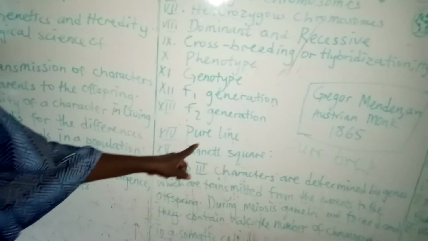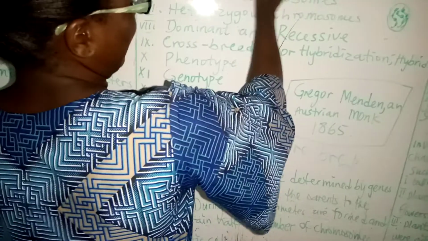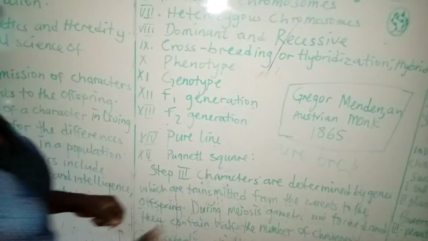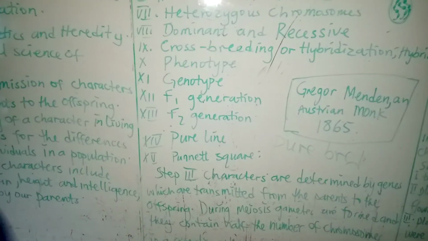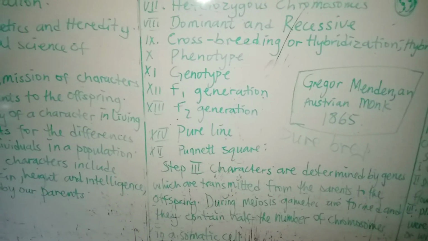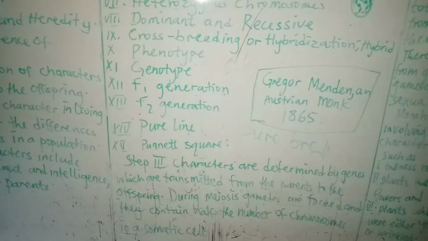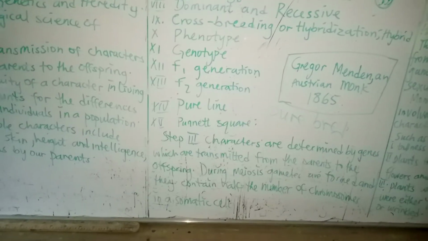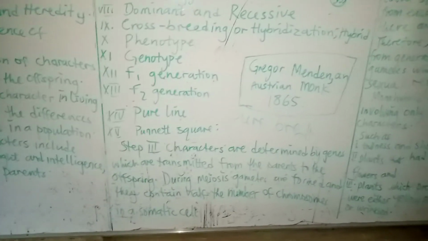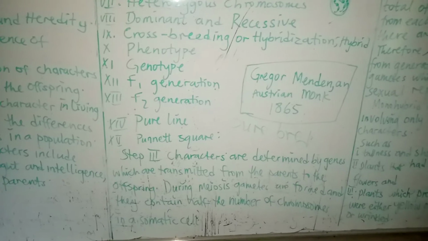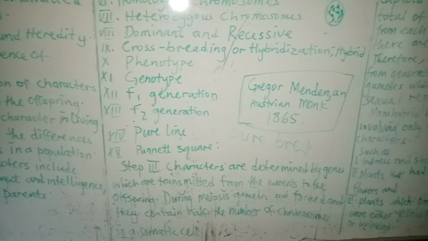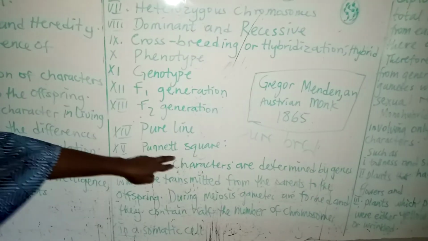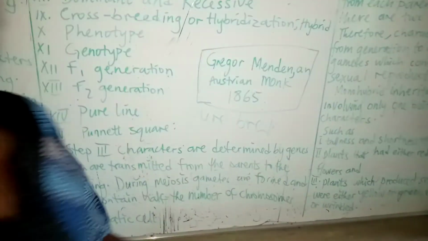Then we have the pure line. When we are looking at tallness and shortness, we crossbreed capital T with small letter t, and we have a pure line cross. Then we have the Punnett square. The Punnett square is a device we use in genetics, in which one of the parents is written along the top of a series of bars, and the other parent is written down the side. The Punnett square will allow you not to make mistakes when you are crossing the offspring.